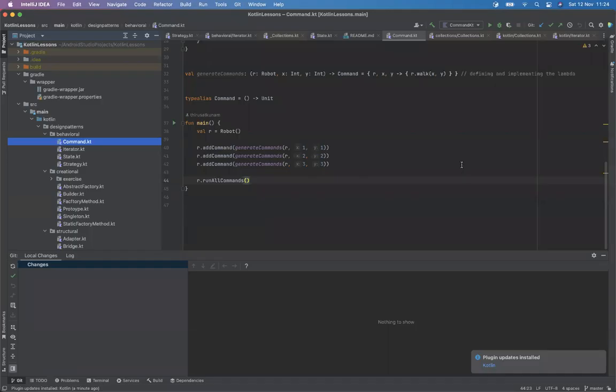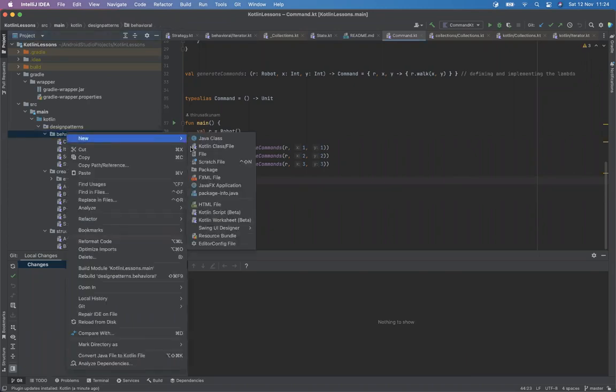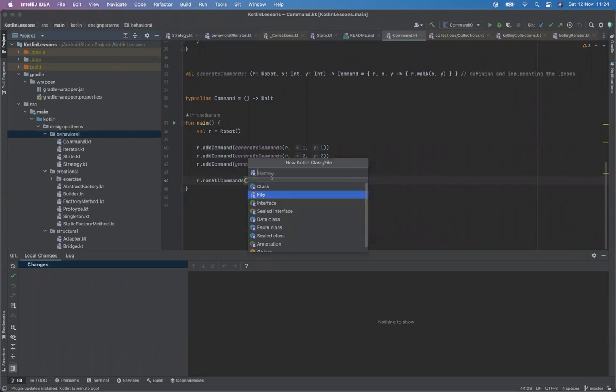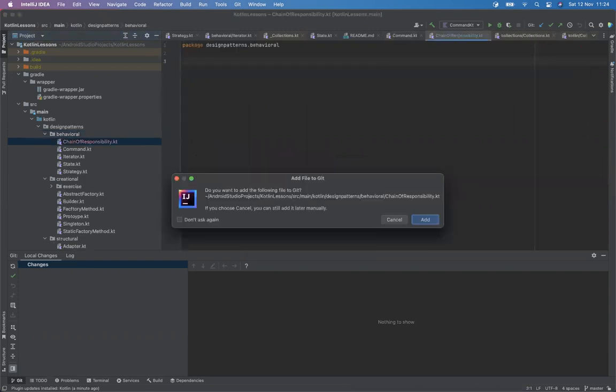Right. This one is called chain of responsibility. Yeah, that's a very nice one. So I'll write the name. This is called chain of responsibility.